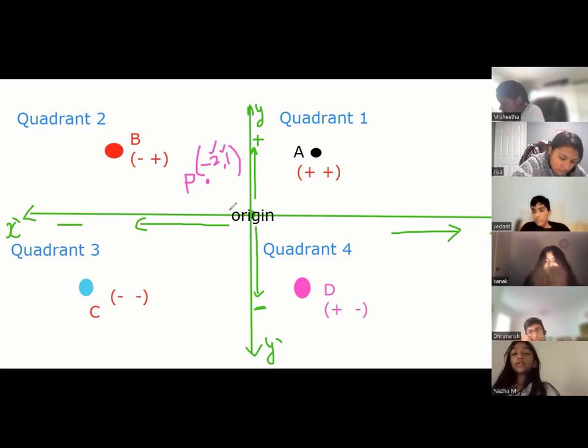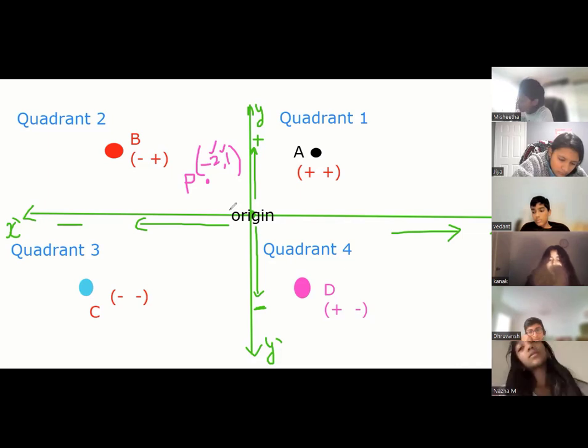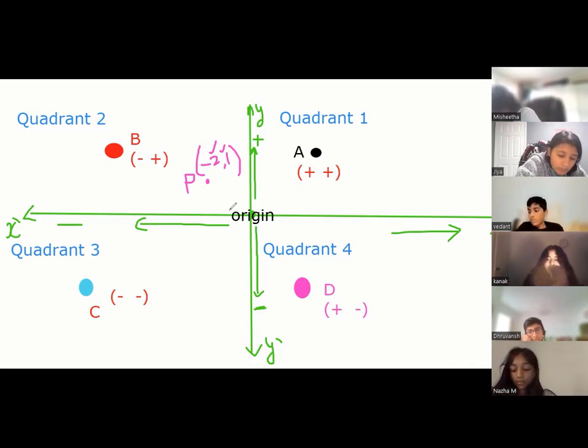We just started coordinate geometry, it is very important for you. So how do we plot the points? What are the coordinate points? We say quadrant 1, quadrant 2, quadrant 3, quadrant 4. Just take a screenshot of this, Naja. So now we are going to learn how to draw this. It is just the very, very basics. I'm going to ask you a lot of questions, all of you. So pay attention, you will understand everything.